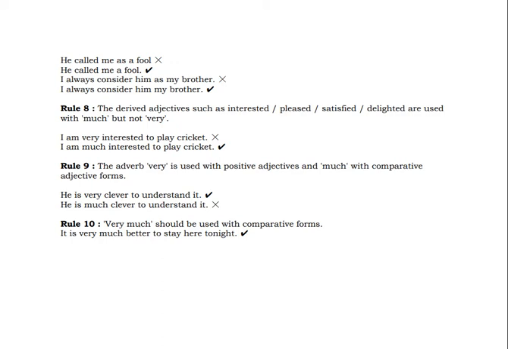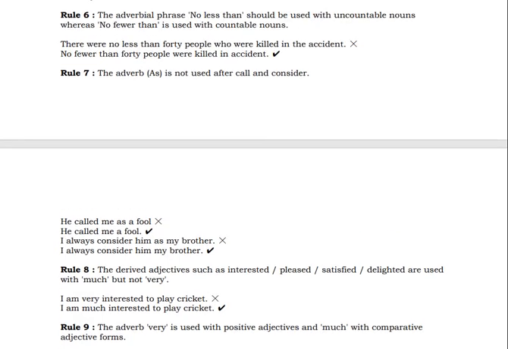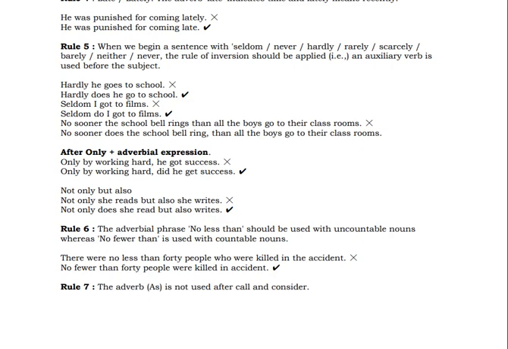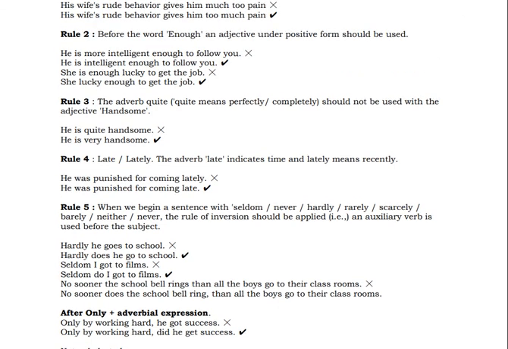You have to see that it is all uncountable which is followed there. Many you can use with countable nouns, but much should be used in the case of uncountable.